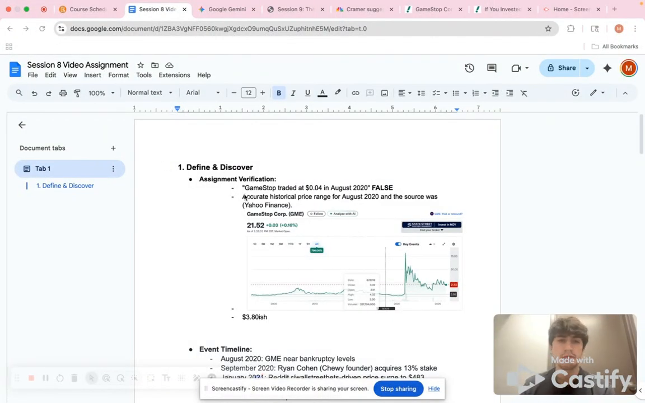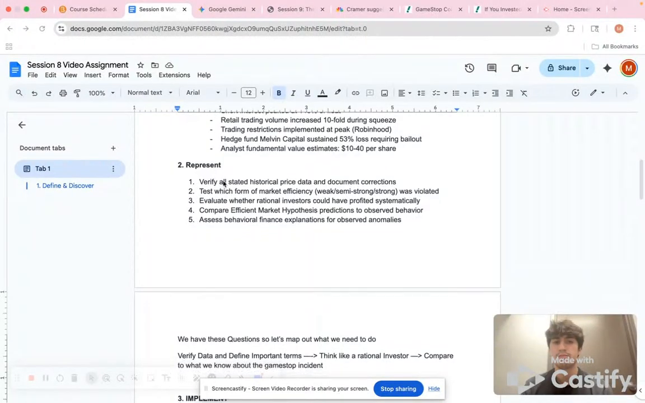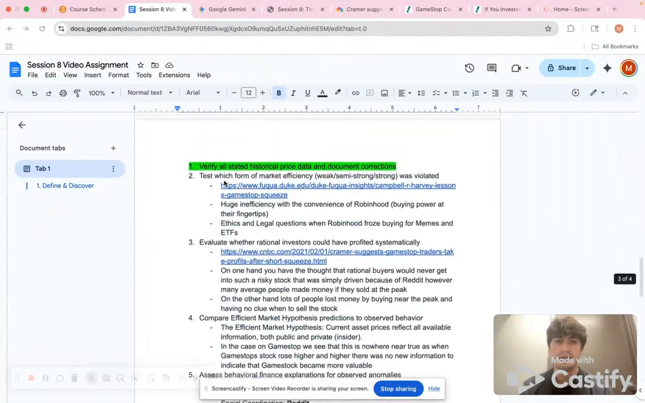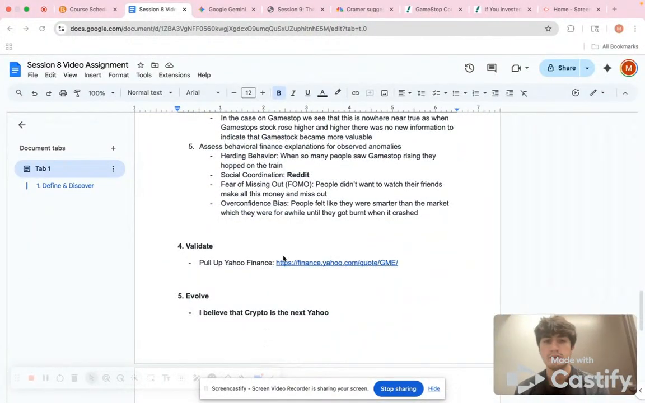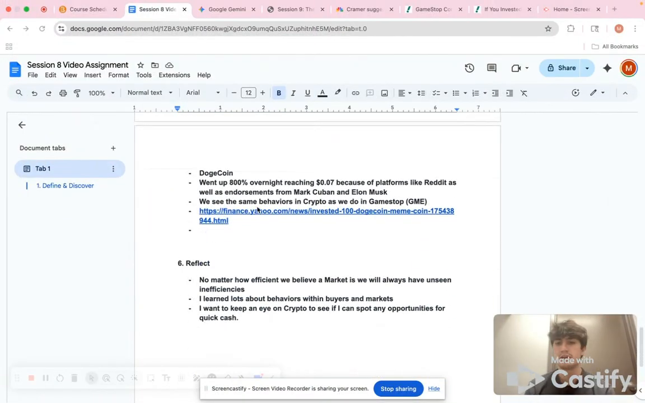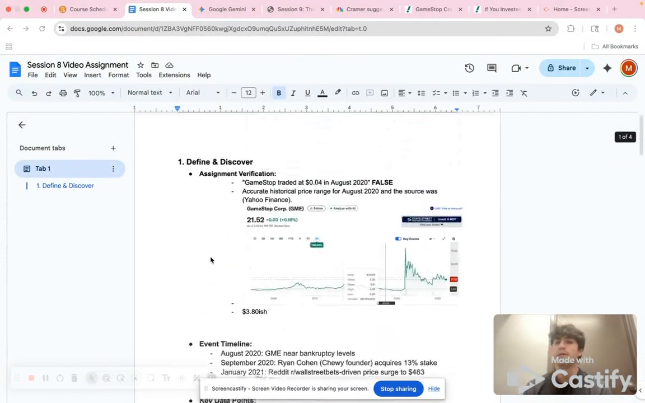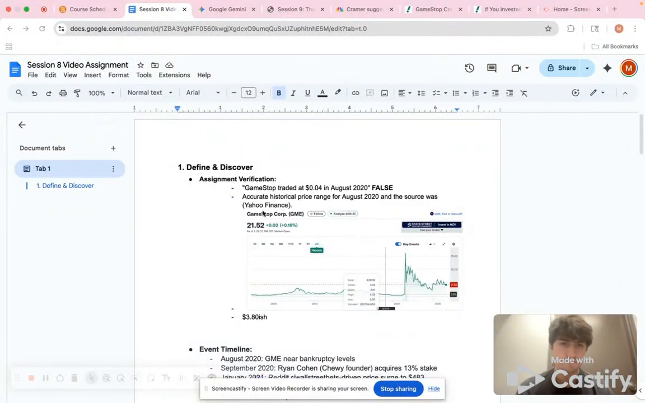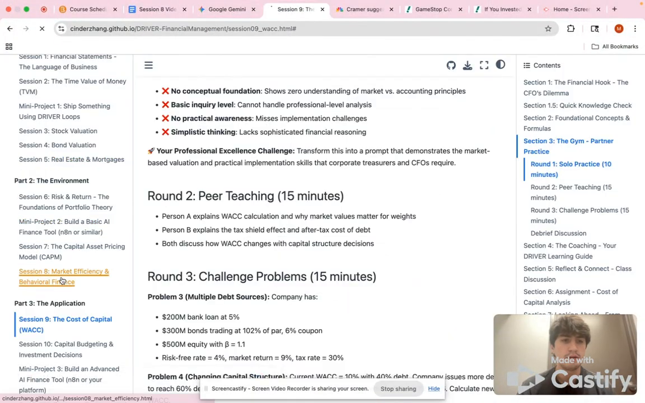We'll start with define and discover, then make our way to represent, then implement. Then we'll go ahead and validate those with Yahoo Finance. Then evolve, where we're going to take a look at some crypto. And then we're going to reflect on what we learned and how we learned it all. So, just a little background. We can go up to our session 8.